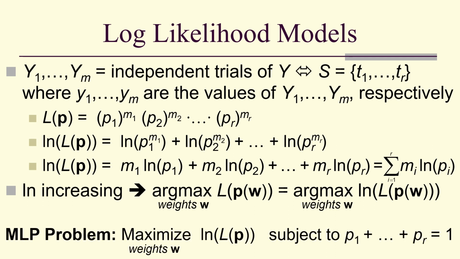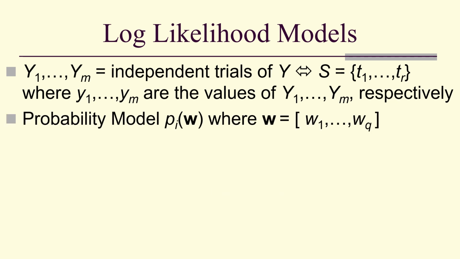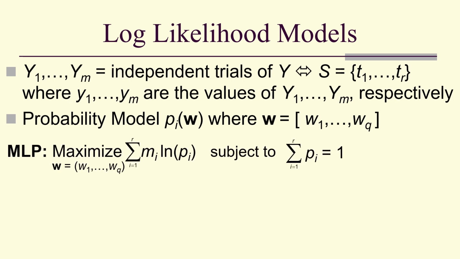And so we have what's called the maximum likelihood problem: maximize over the weights W the natural log of the likelihood, subject to the sum of the probabilities is 1. In other words, this problem. So our goal is probability models depending on these weight vectors, and our maximum likelihood problem is what we use to find them.